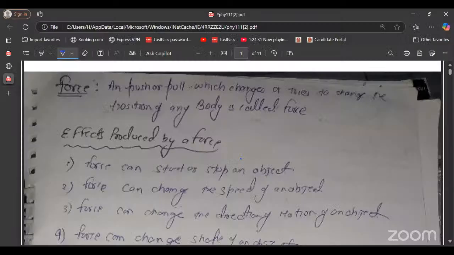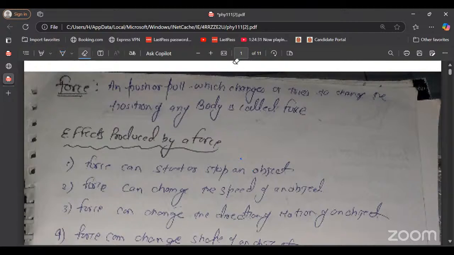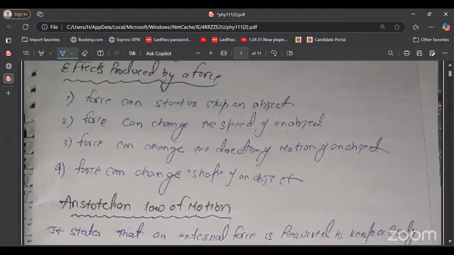The first topic is force. So force is defined as the push or pull which changes or tries to change the position of any body. A push or pull on an object is known as force. A push or pull on an object which changes or tries to change the position of a body is called force. Now next is what force can do.